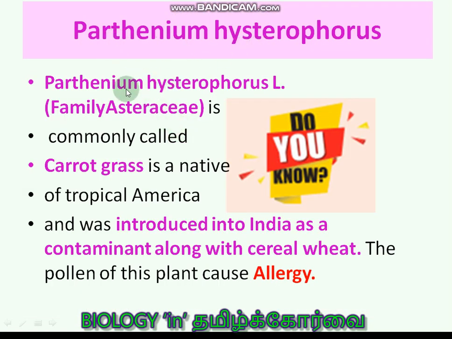Parthenium. This is one of the plants belonging to the Asteraceae family. Parthenium hysterophorus, carrot grass, was introduced in India as a contaminant along with wheat bags. It came to India from tropical America, and it creates allergic reactions in people. So people can protect themselves from Parthenium by keeping away from it.